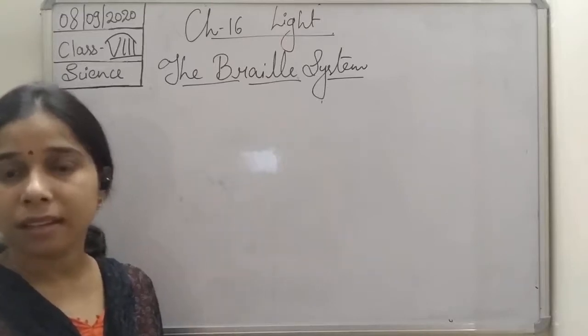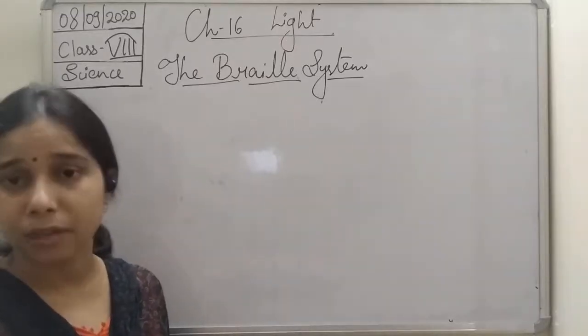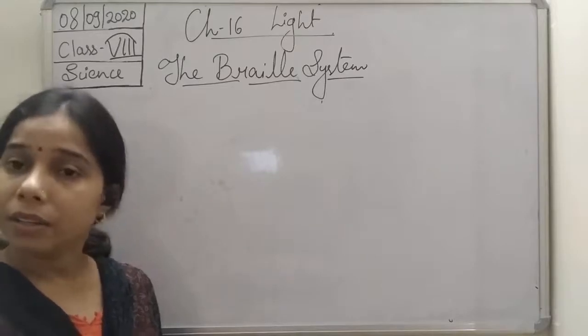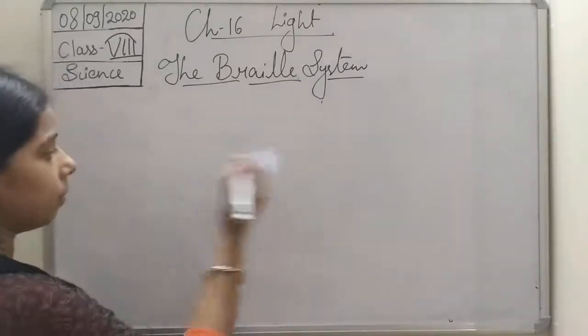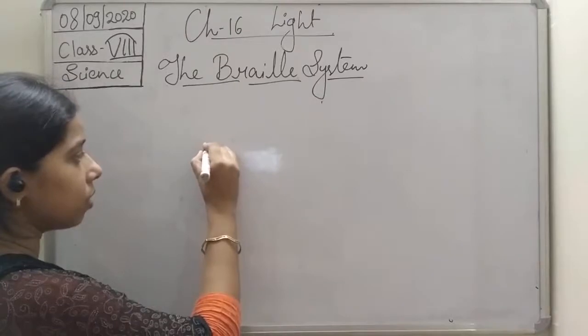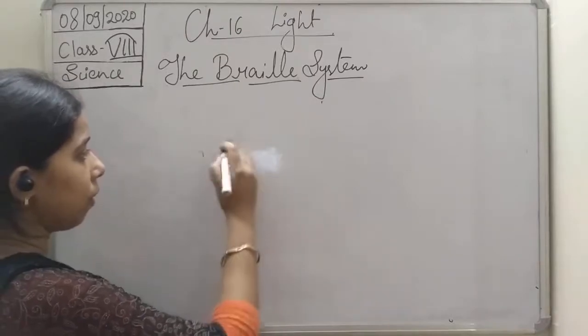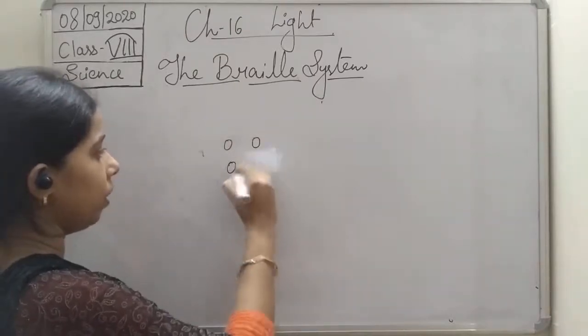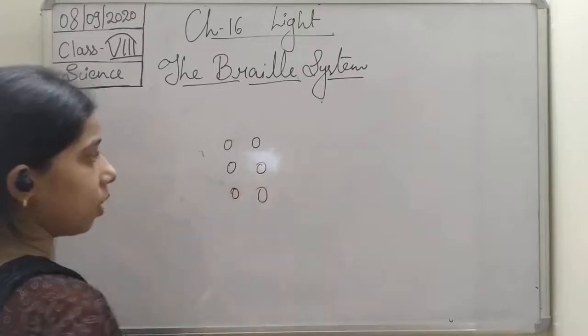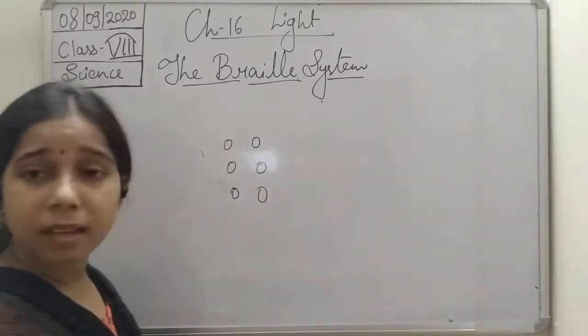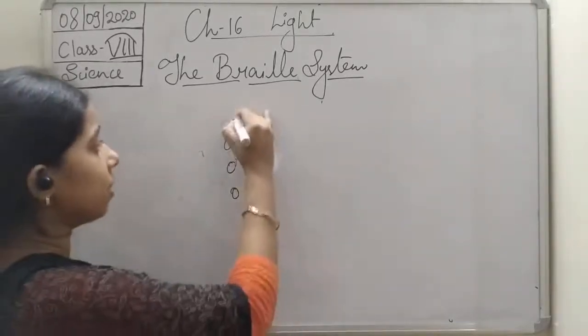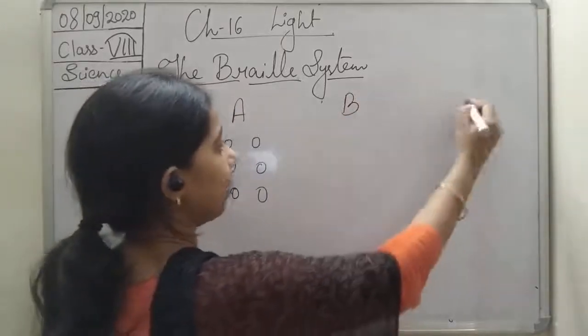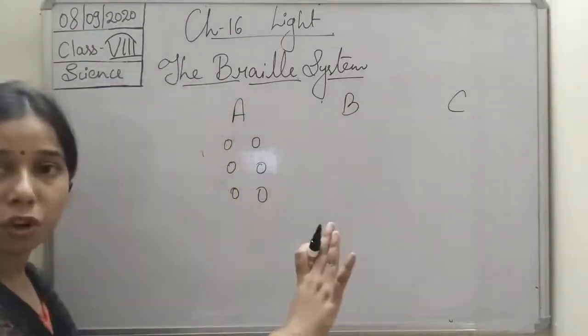So we can say it consists of a 63 dot pattern or character, in which 6 dots arrange themselves in a rectangle. You see here, students, 1, 2, 3, 4, 5, 6. Like that, the 6 dots are there and they arrange themselves. This is A, this is B, and this is C. Like that, the 63 dot pattern goes on.